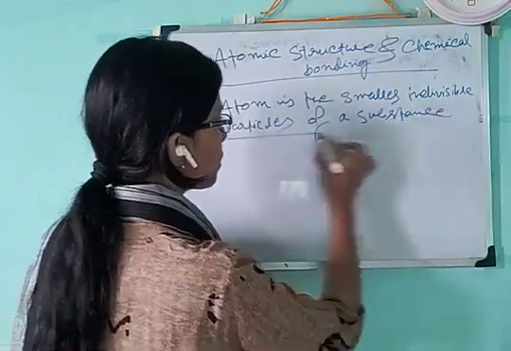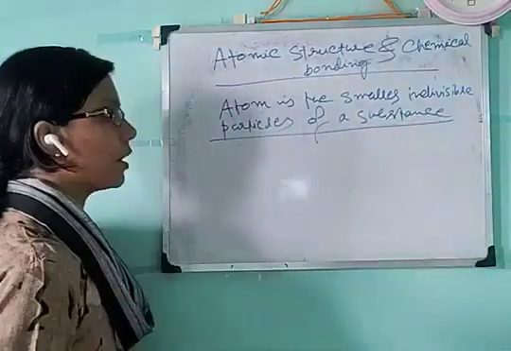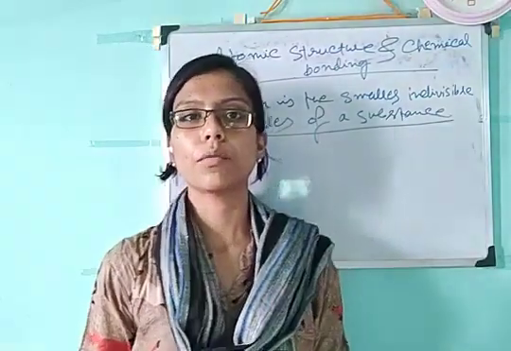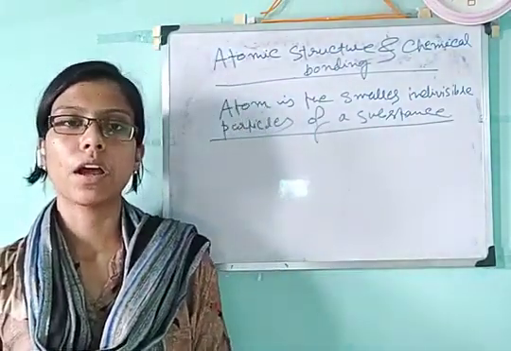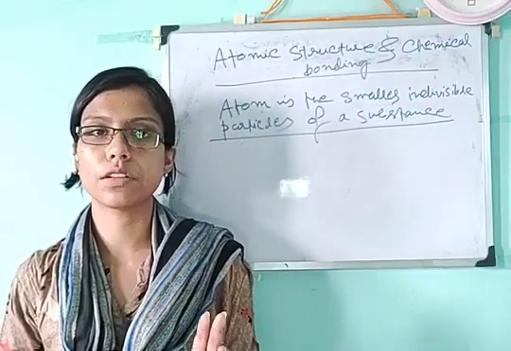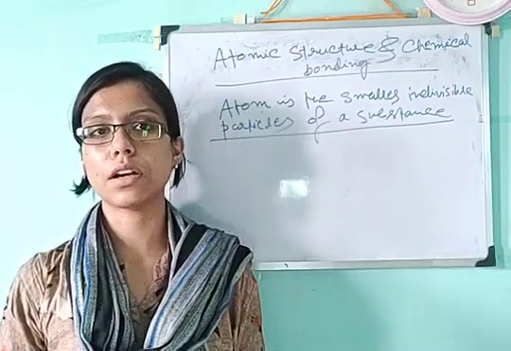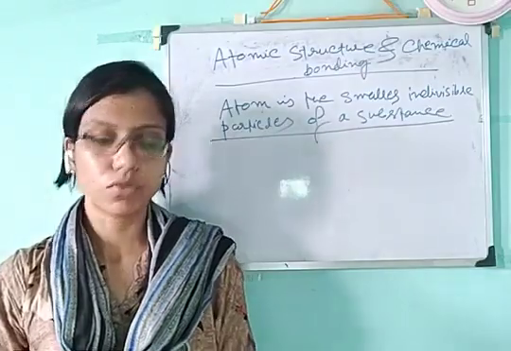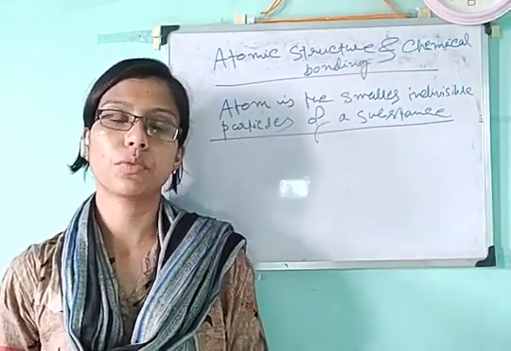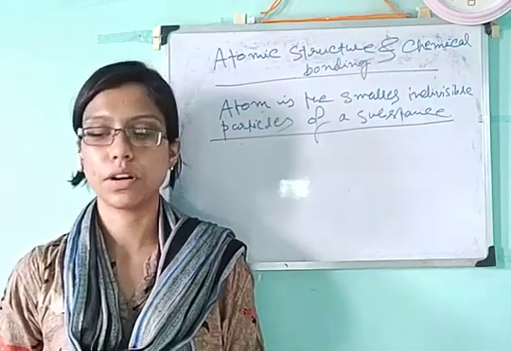Now, there exist some subatomic particles within that atom. An atom contains a nucleus, and within that nucleus there exist two subatomic particles, that is proton and neutron, and outside that there exists the electron. So, in today's class we will discuss how electrons, protons and neutrons were discovered.